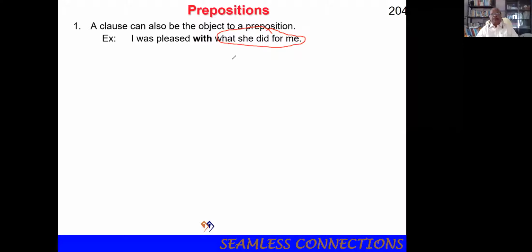With is a preposition. So, I was pleased with. I'm happy with. I was pleased with. I'm comfortable with what she did for me. Understand the meaning? Not "I was pleased for what she did for me."